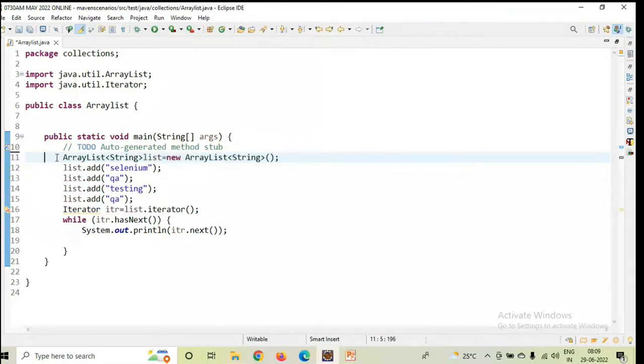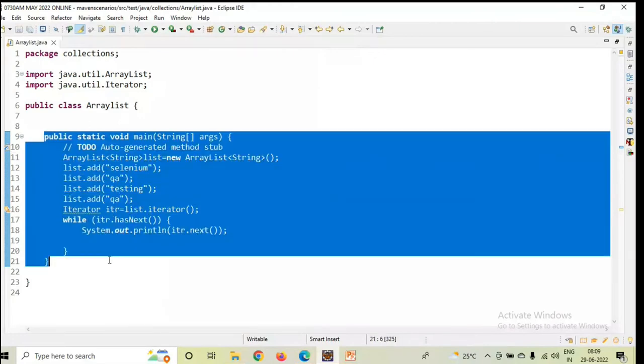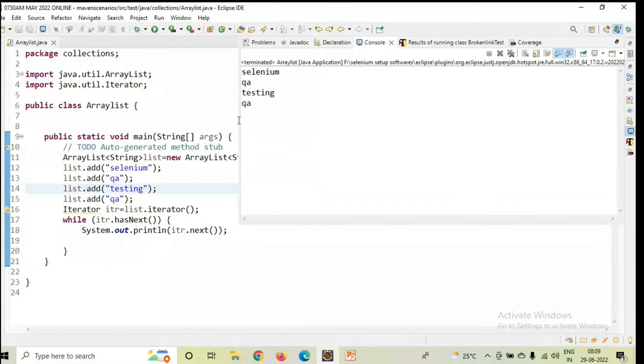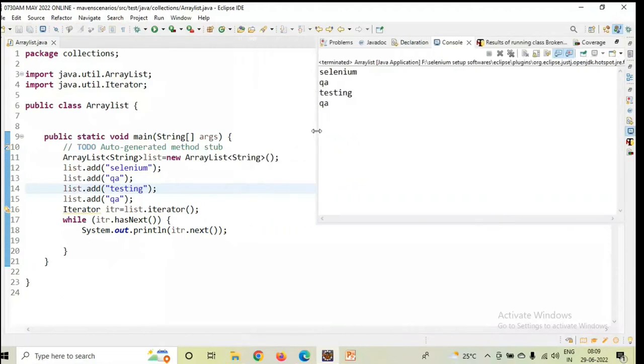Let me enable the default one, the previous one which I wrote. Now, as per the example, I have explained all this logical part. Now I'm going to run this program. You see whether it is eliminating the duplicated content or not. It is not eliminating, guys. First it is printing Selenium, next QA, next testing, and next QA. If you observe the output, you will understand a few points I explained in the explanation part.